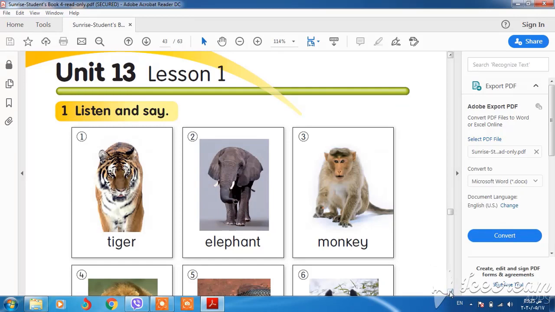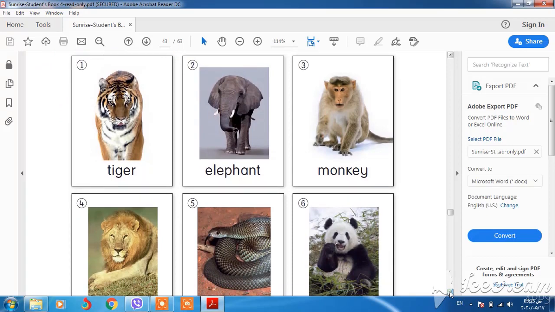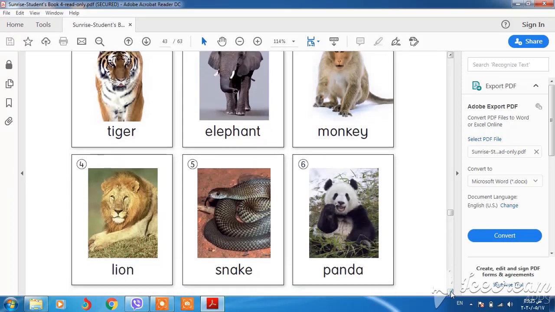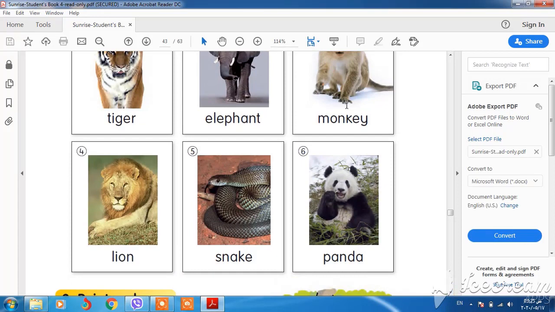Please be with me and listen to me. Open your book, page 43. We have some animals like tiger, elephant, monkey, lion, snake and panda.